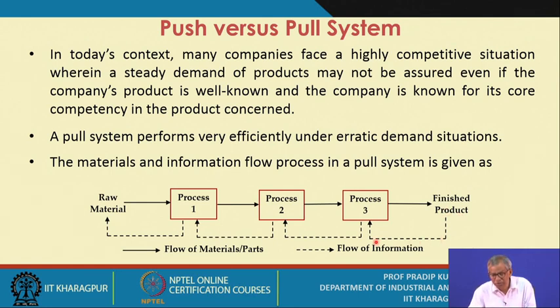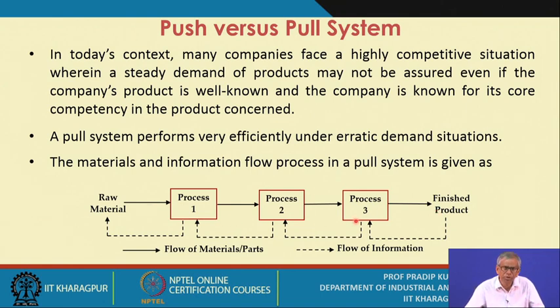You collect this information from the downstream process, and as per the downstream process requirement you start producing as the upstream process. As soon as the required quantities are produced, the next stage is pulling the required quantities from the preceding stage. That's why it is referred to as a pull system.